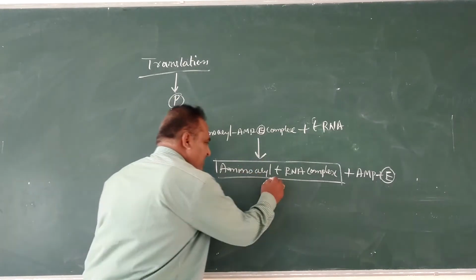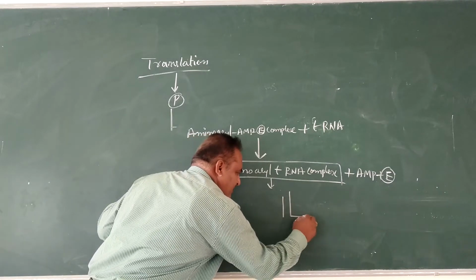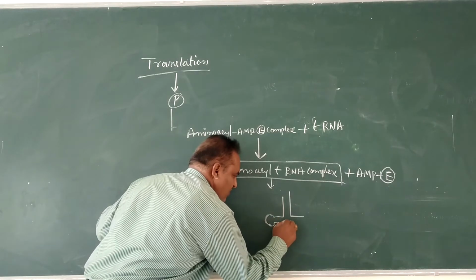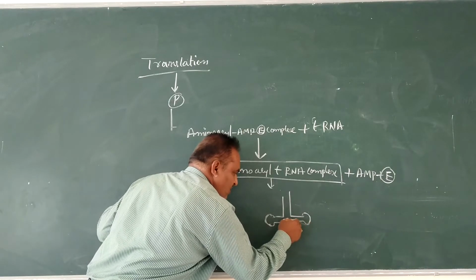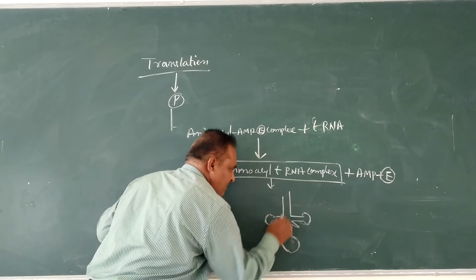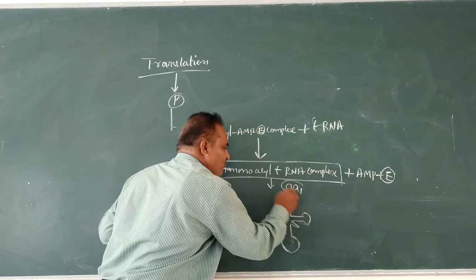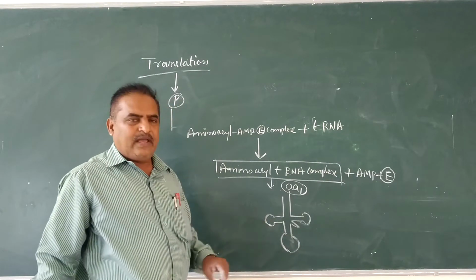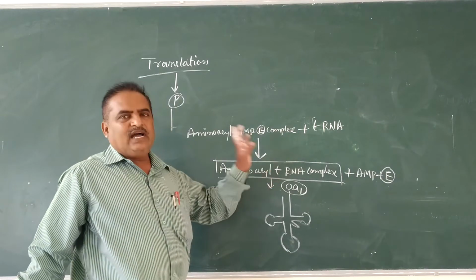Structurally, this charged tRNA is always clover leaf shaped. This tRNA binds one of the amino acids, that is amino acid 1. The amino acid 1 binds to the tRNA, then the tRNA is said to be aminoacyl tRNA.